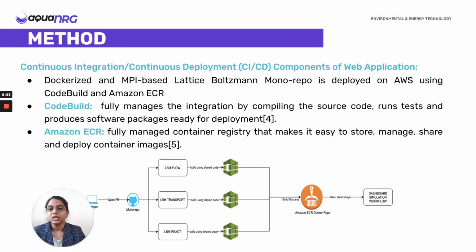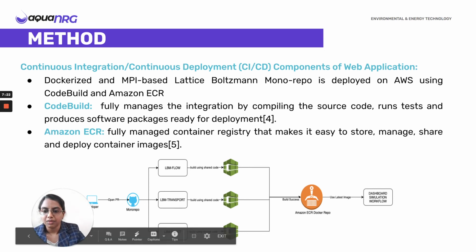So our web-based application is an MPI-based lattice-Boltzmann monorepo, and that is actually Dockerized code. It is deployed on AWS using AWS CodeBuild and Amazon ECR. AWS CodeBuild can compile the source code, it can run some tests, and it can produce software packages which are easily deployed. And then Amazon Elastic Container Registry helps us store, manage, and share these container images.